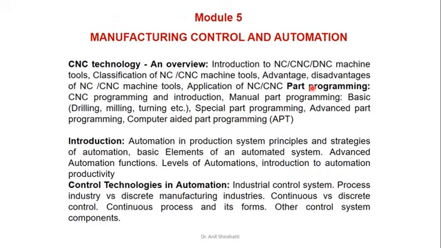So in the last class, we saw automation in production system: what are the elements of an automated system, what are the advanced automated functions, levels of automation, and an introduction to automation productivity. In today's class we will be seeing control technologies in automation. It will first be related to industrial control, then process and discrete manufacturing industry, and then continuous and discrete control systems and other forms of controls. So let's start the class.